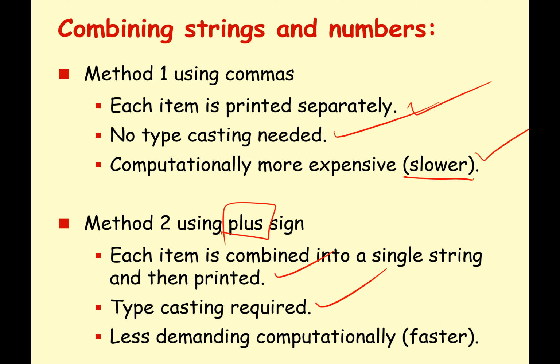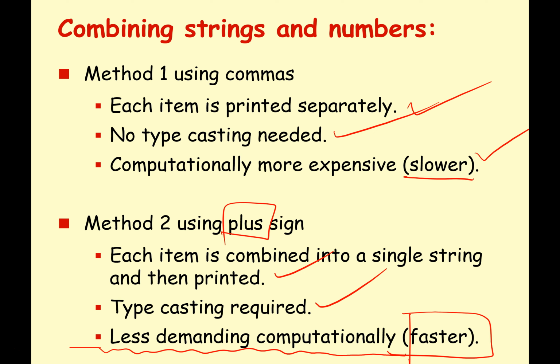We've got to remember to typecast it because we can't just add numbers and concatenate that into text in Python. We have to explicitly convert it from a number into text. However, because we're only going to call the print method once after we concatenate everything, this is significantly less demanding computationally. It is much faster.